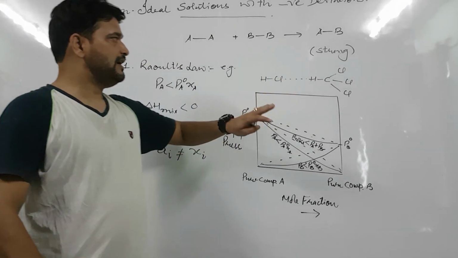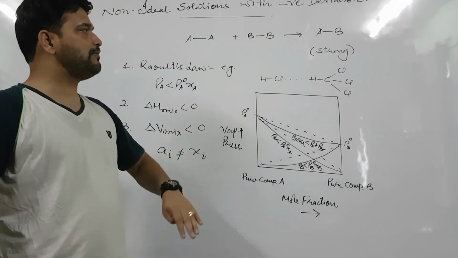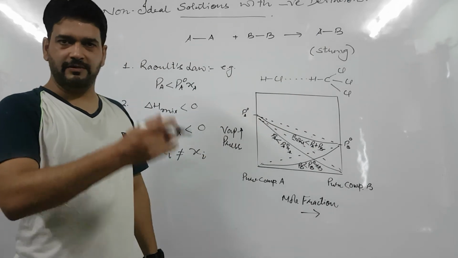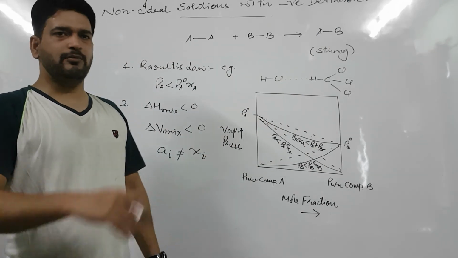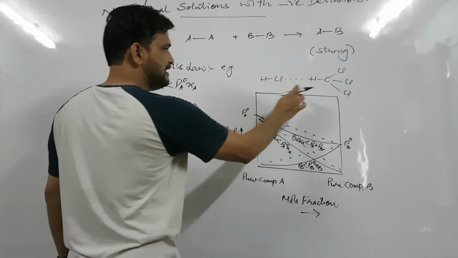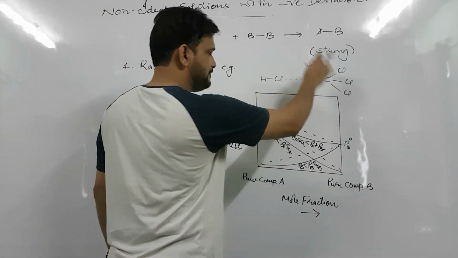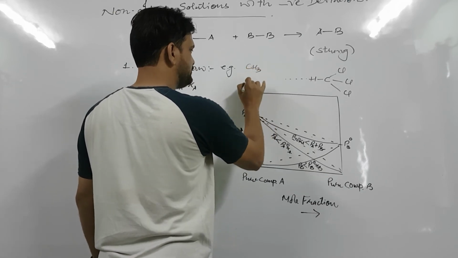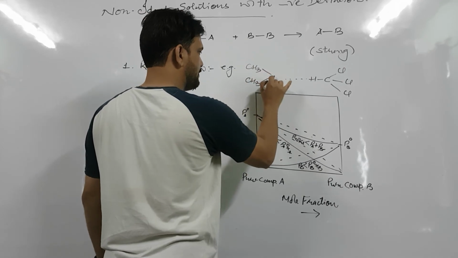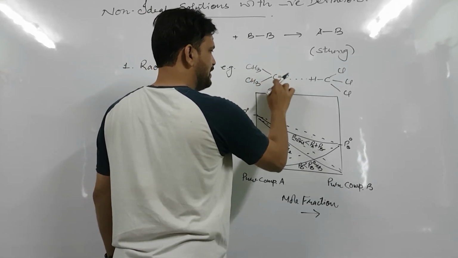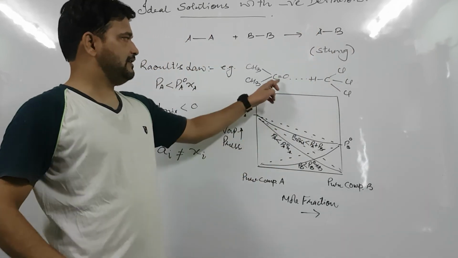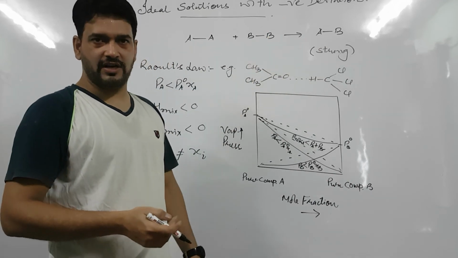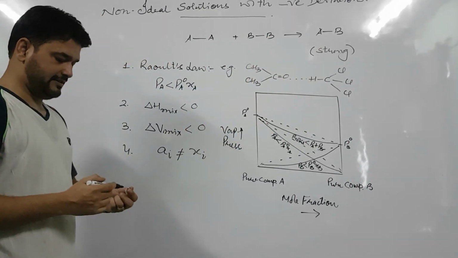Once hydrogen bonding is formed, then interactions of the solution will be stronger and vapor pressure will be less. But the most common example in such cases, suppose this is chloroform and this is acetone. When they are added, there is hydrogen bonding formation, and obviously interactions are stronger and there will be negative deviations.